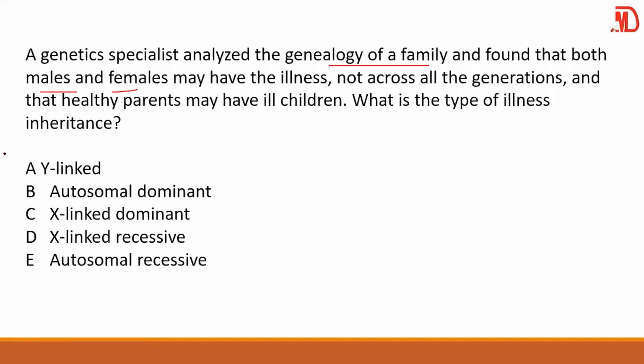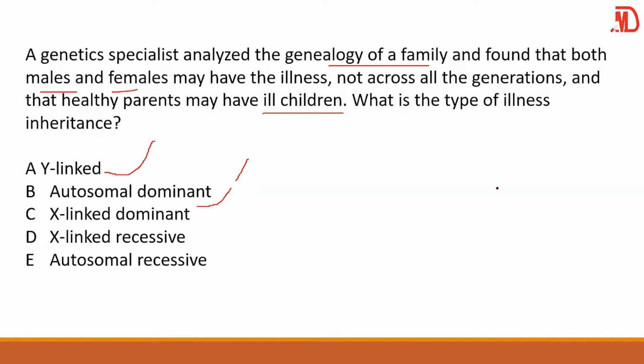And they are saying that healthy parents may have ill children. What type of inheritance is it? So here we are thinking of autosomal recessive. Now, in Y-linked, like I said, it will mostly be found in males. In autosomal dominant, it means all generations might have it because the allele is dominant. That means it doesn't care whether there's another one or not. It has to dominate. So in autosomal dominant, it means it occurs in all the generations.